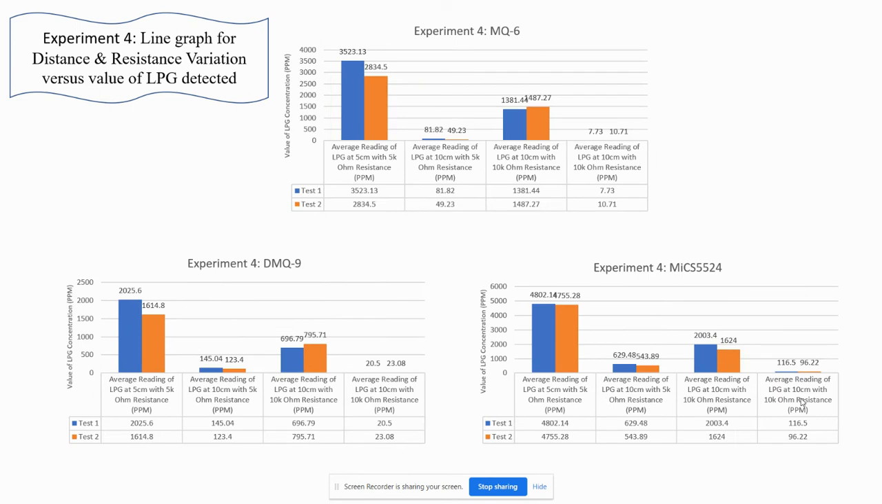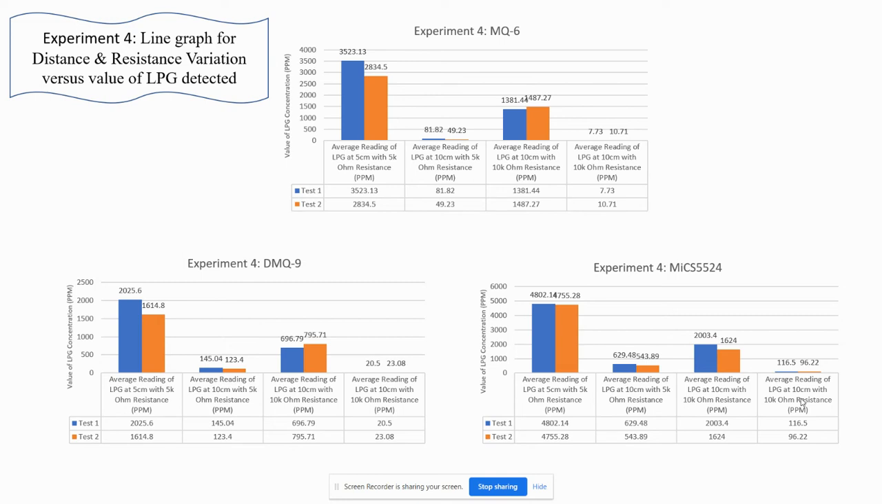But still, it gives the best overall result among the three gas sensors. For experiment 4, it shows that an increase in distance really affects the MQ6 gas sensor. Looking at the reading at 5 cm distance, which has around 3.1k ppm average reading, it drastically dropped to below 100 ppm for another 5 cm distance addition.